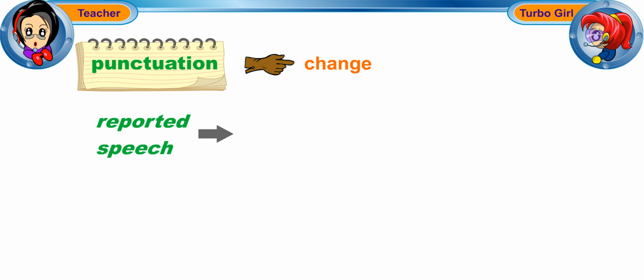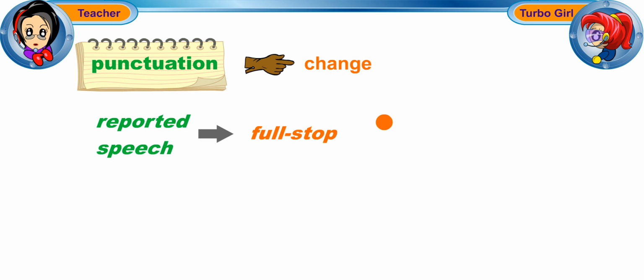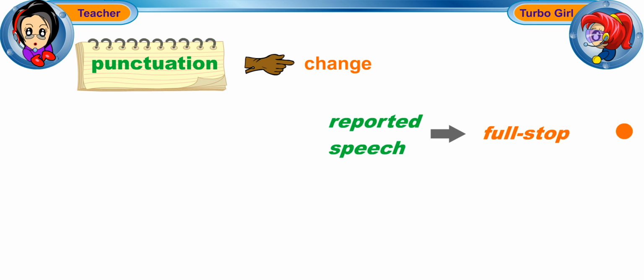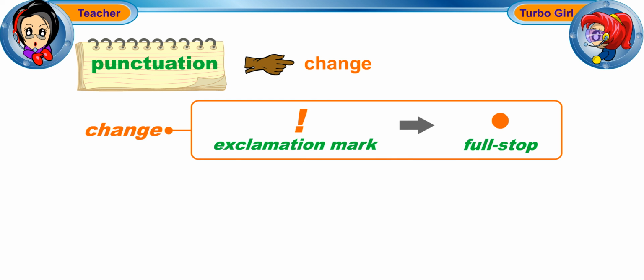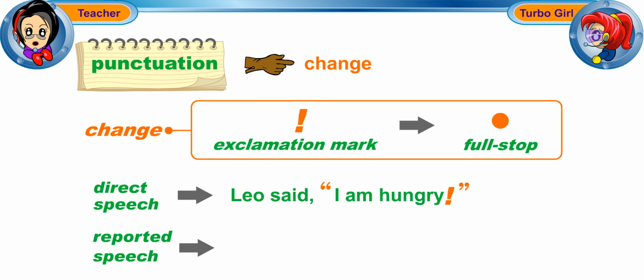Reported speech does not have quotation marks, and it always ends with a full stop. So we must change the exclamation mark to a full stop in reported speech. For example, in direct speech, Leo said, "I'm hungry!" In reported speech, Leo said he was hungry.